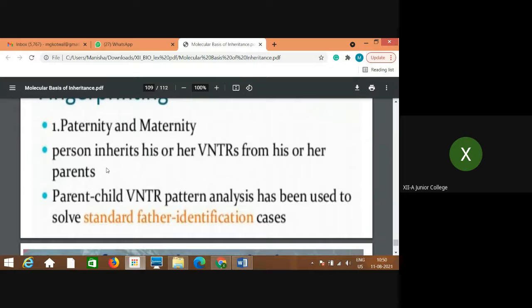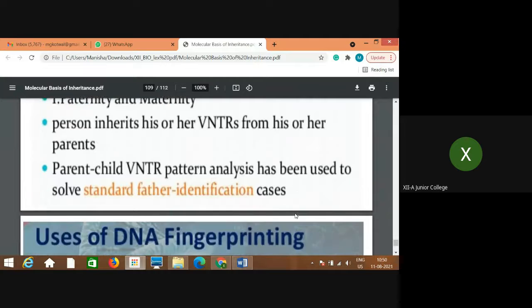Then practical applications of DNA fingerprinting, the most important being paternity and maternity. A person inherits his or her VNTRs from his or her parents. Those VNTRs are studied. If they are similar to the parents', that means the son or daughter belongs to that father or mother. So this technique is used by studying VNTRs. These are the patterns. Parent-child VNTR pattern analysis has been used to solve standard father identification cases.